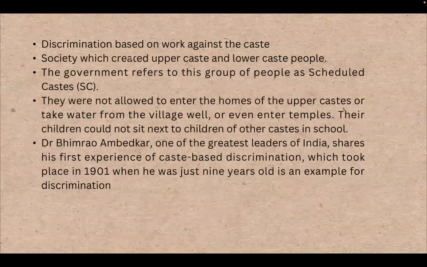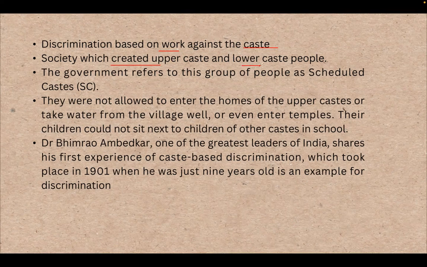So discrimination based on work goes against the caste. Society created upper caste and lower caste people. The government refers to this group of people as scheduled caste. They were not allowed to enter the homes of the upper caste or take water from the village well or even enter temples.